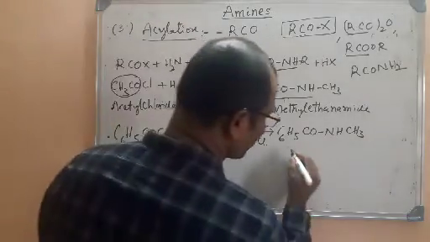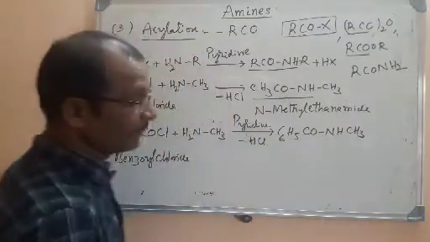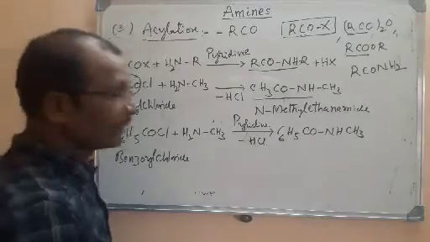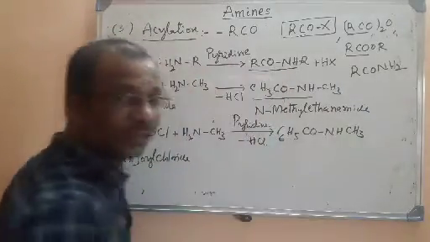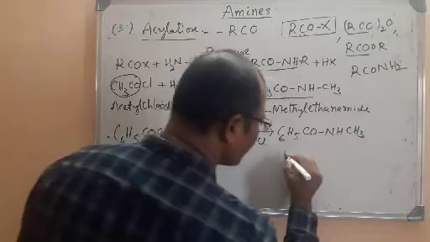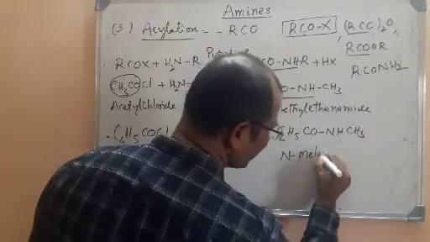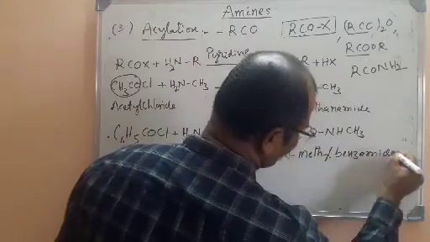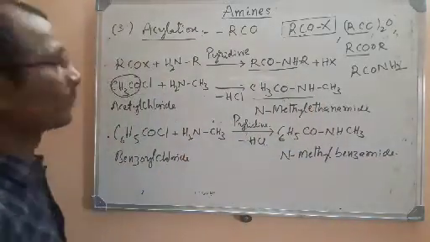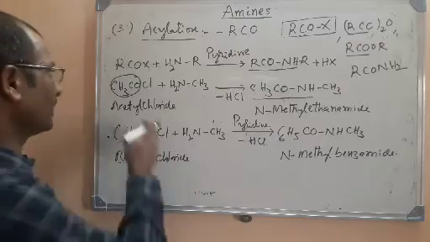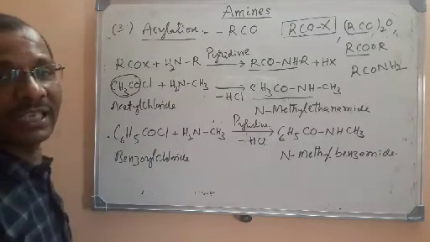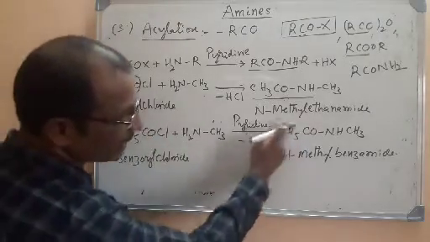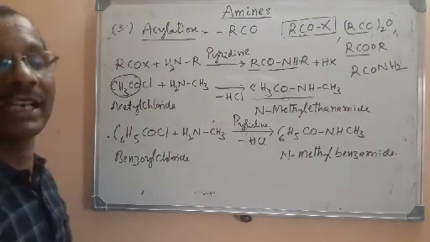So what is the product formed? It is a benzamide derivative actually. Benzamide is C6H5CONH2. But we have a substitution on nitrogen. So it is N-methyl benzamide. N-methyl benzamide is the product formed here. So this is acylation. In acylation, if the acetyl group is introduced, it is called acetylation. If the benzoyl group is substituted on nitrogen, it is called benzoylation.